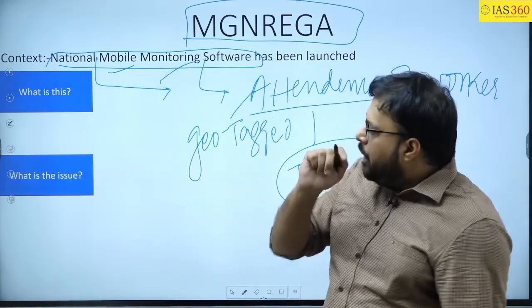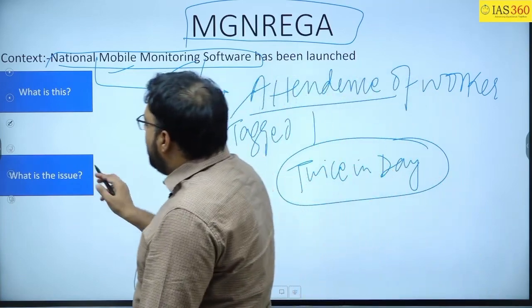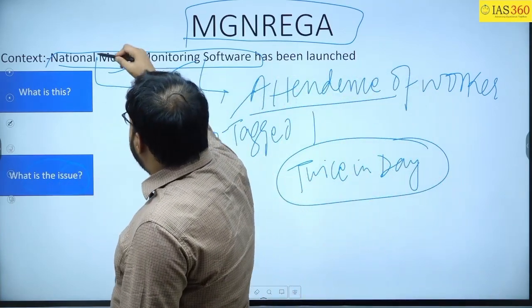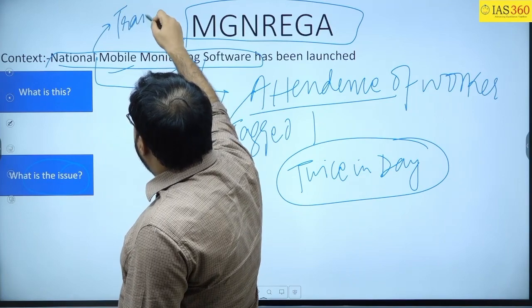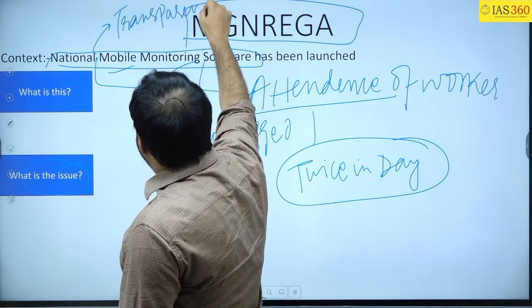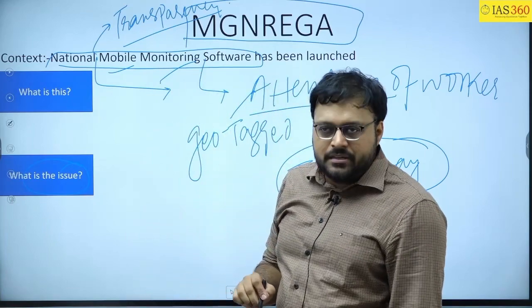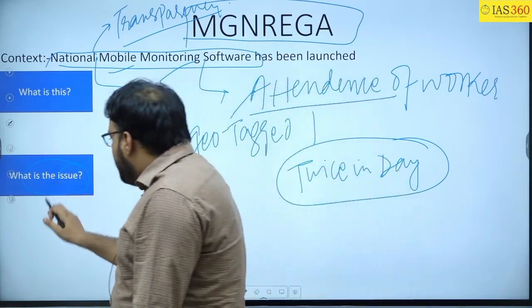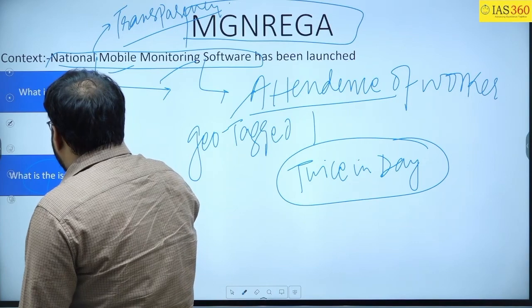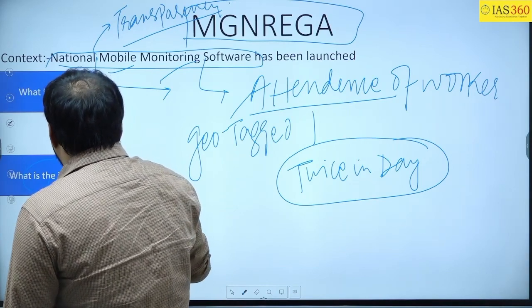Understand? Now, after this, what is the issue? You can say, sir, this is very good because it is bringing transparency and everything. I will also agree to that. But at the same time, you will have to understand that the issue is rigidity of the time. The issue is rigidity.